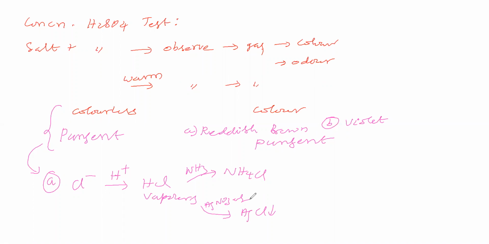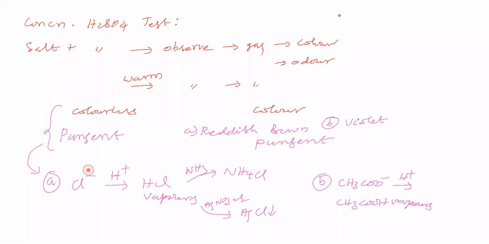Okay. In colorless and pungent, what is the other possibility? The salt may contain the anion acetate. This acetate with H plus, from the sulfuric acid, gives acetic acid vapors. Acetic acid vapors have a vinegar smell. It is an acid, so it turns blue litmus into red. Okay. So colorless and pungent.